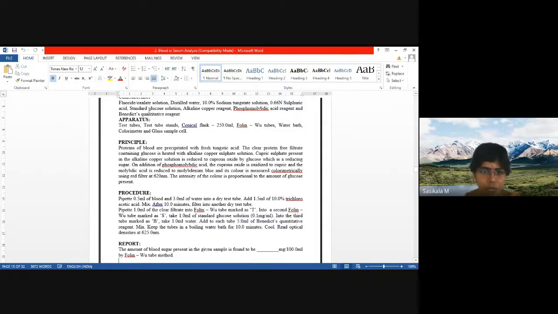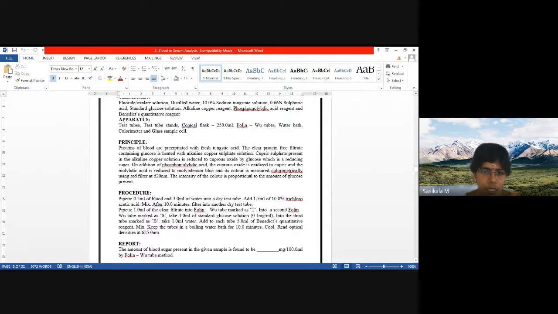Okay, and we require Benedict's reagent, which comprises of alkaline copper reagent and phosphomolybdic acid. This is the composition of Benedict's quantitative reagent. So we require only three things in total. For preparing protein-free filtrate, we require deprotonating agents, then standard glucose solution, then Benedict's reagent.